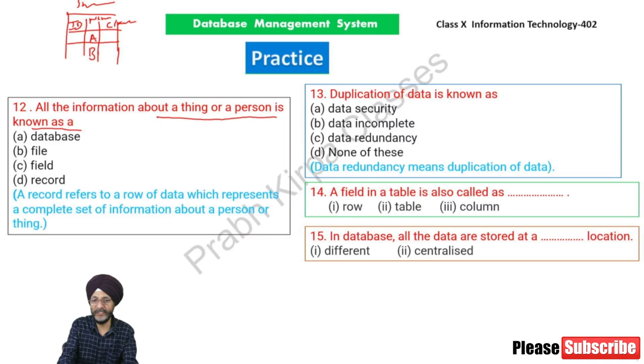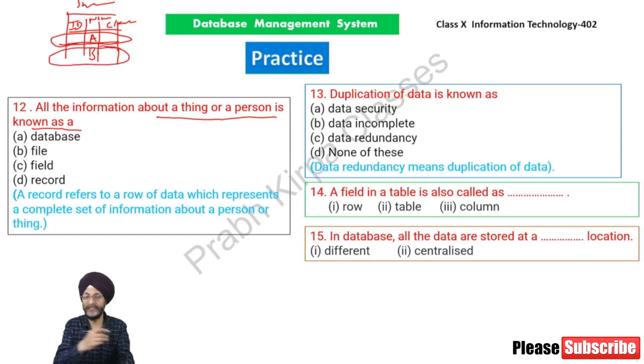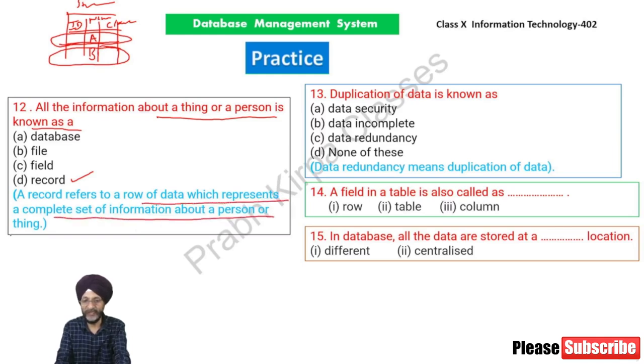All the information in respect of A is mentioned in a particular row. All the information in respect of B is mentioned in the next row. So what is called a row is called a record. A record refers to a row of data which represents a complete set of information about a person or thing.